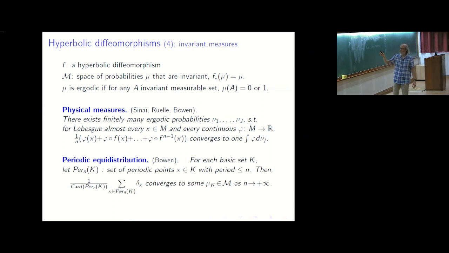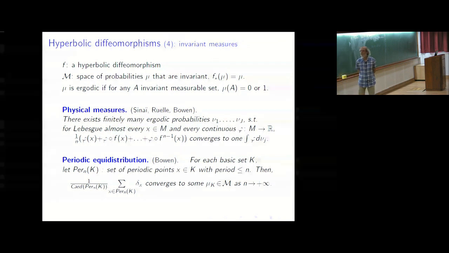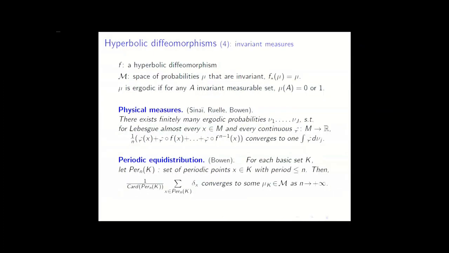With this one, you may be interested in periodic points and wonder what is the set in your space that is the most seen by the periodic points. So you may do it in this way. You consider all periodic points up to some period, put Dirac on these points, and so average.